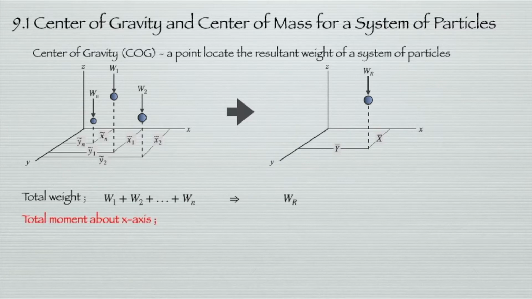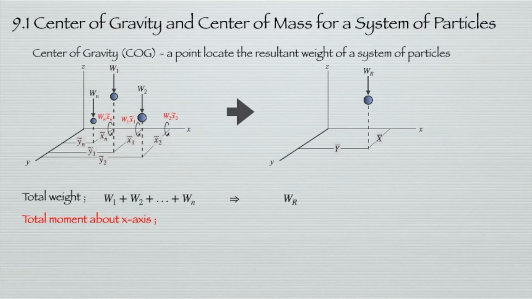Next, we look at the total moment on both systems. On the left system, first we have W1 x1 bar, the moment produced by particle W1 about the axis, equal to W1 times x1 bar. For the W2 particle, we have W2 times x2 bar, and for the Wn particle, we have Wn and xn bar.